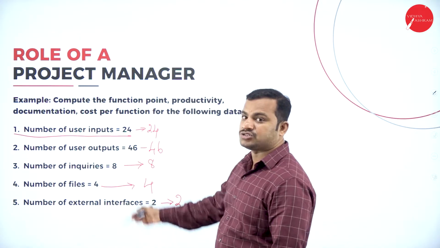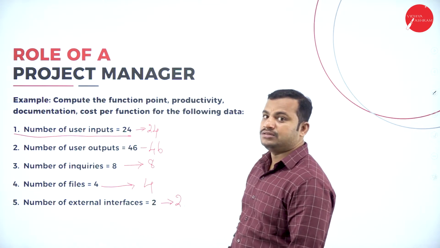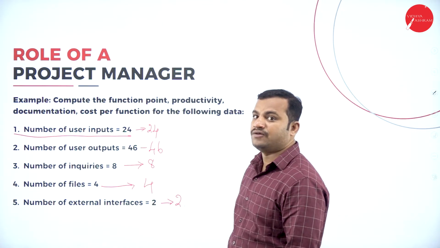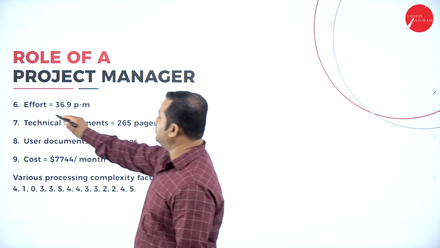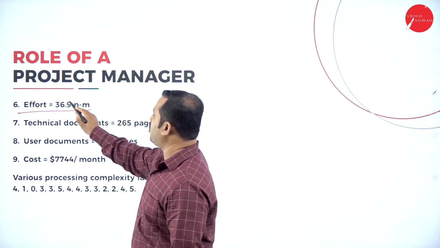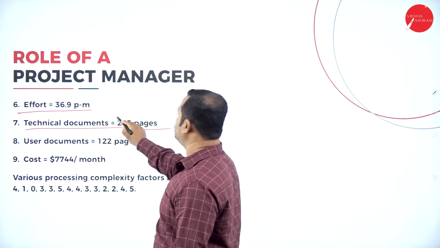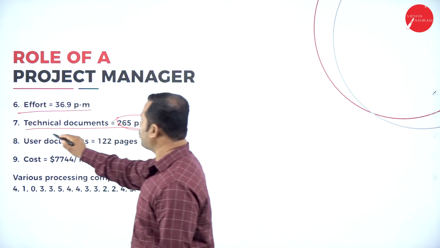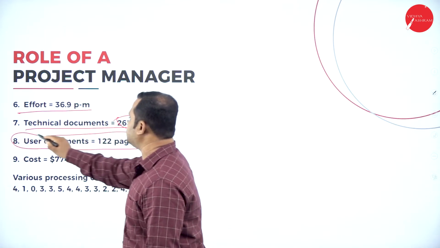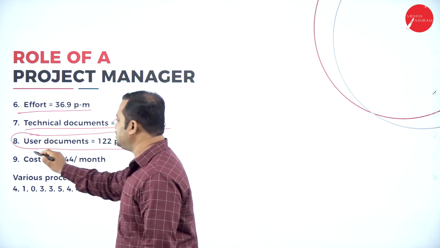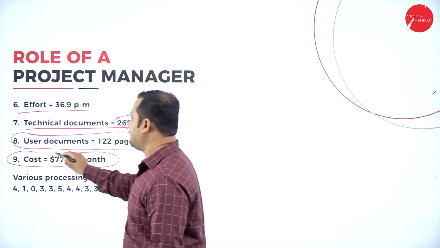These are the factors or criteria considered for the metric analysis, that is the function point analysis. Then the effort is 36.9 persons per month. Technical documents considered are 265 pages. User documents are considered as 122 pages. This is one of the examples considered here for calculating the function point analysis.